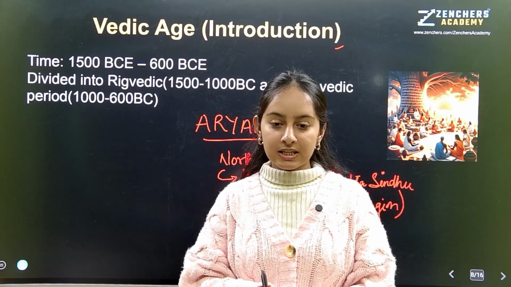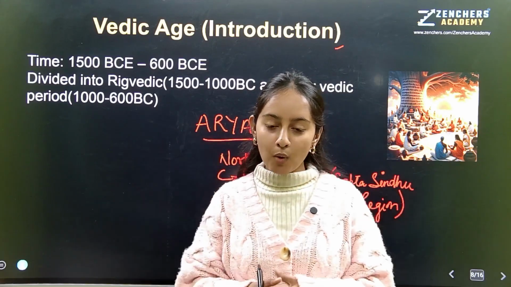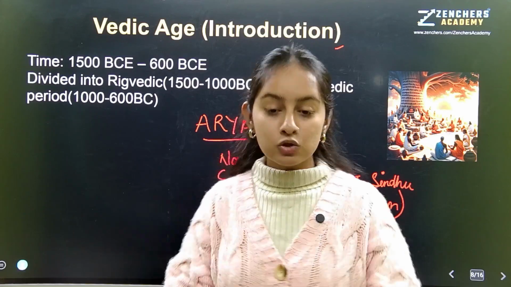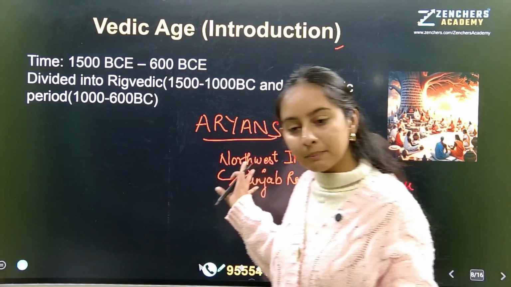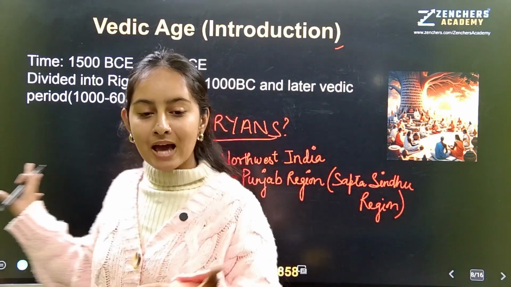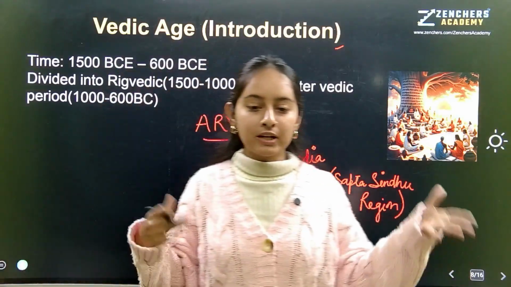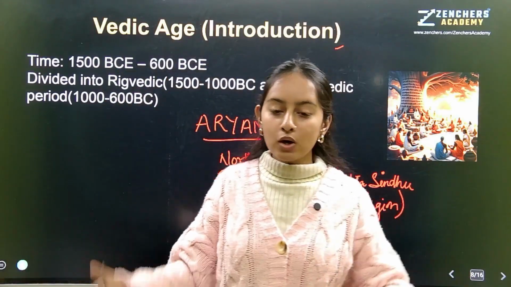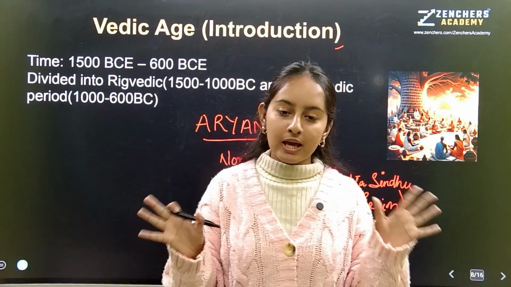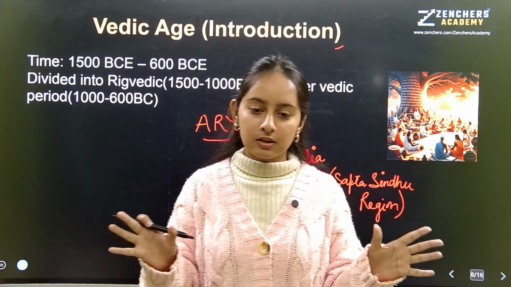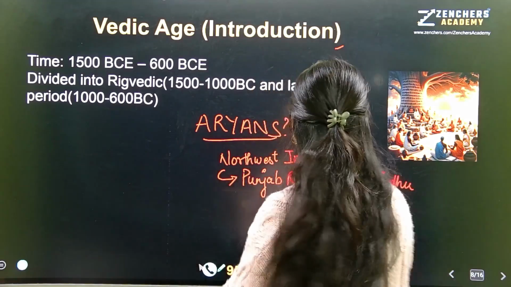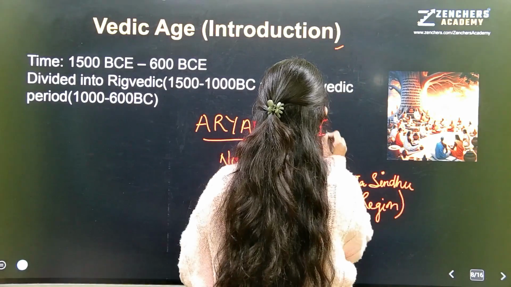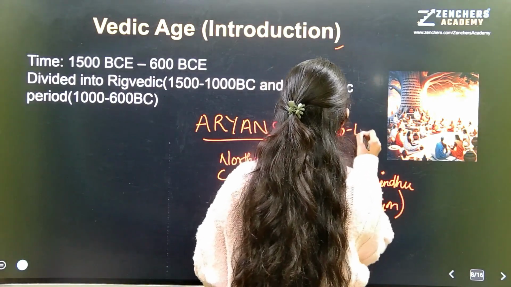Okay, that means their livelihood depended upon cattle. So initially, Aryans were Indo-European people who used to speak which language? An Indo-European language, which later became Sanskrit. And they wrote these sacred 4 texts, the Vedas. Okay? So Aryans were the Indo-European people.